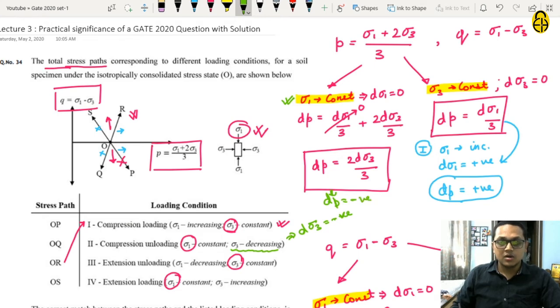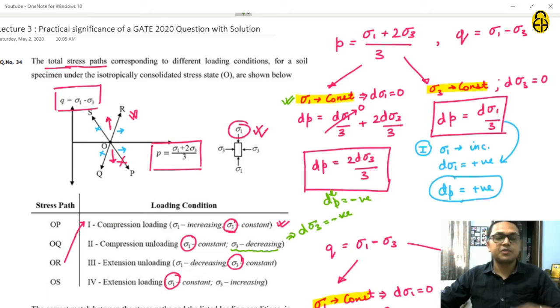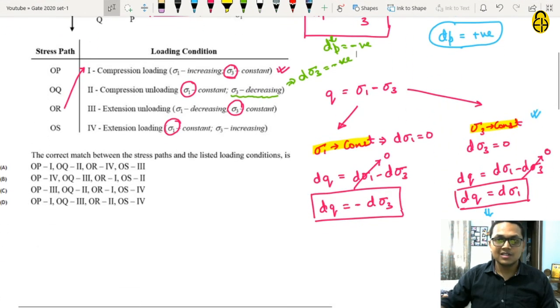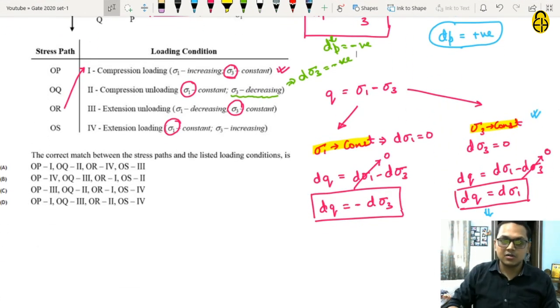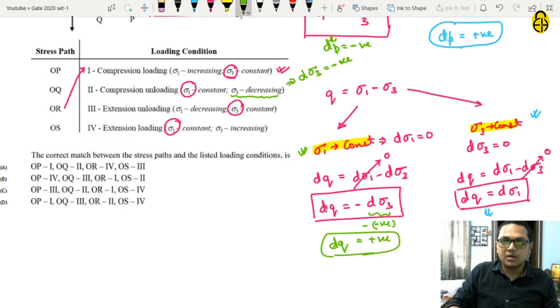Okay, so we have got that the stress path that will correspond to loading condition 2 will be such that p will be in the decreasing direction. And if we see q also, since d sigma 3 is negative and sigma 1 is constant, this condition will apply. And since d sigma 3 is negative, negative and negative is positive. So dq is positive. So for this we have got dp negative and dq positive.